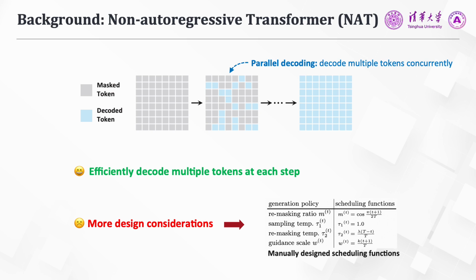In the direction of token-based visual generation, the recently proposed non-autoregressive transformers have exhibited noteworthy potential in terms of both generation quality and computational efficiency. NATs can generate images in just 4 to 8 steps due to their parallel decoding mechanism, which allows multiple tokens to be decoded simultaneously. However, this also includes challenges in determining the number of tokens per step, sampling temperatures, and other hyperparameters, leading to complex generation policies.